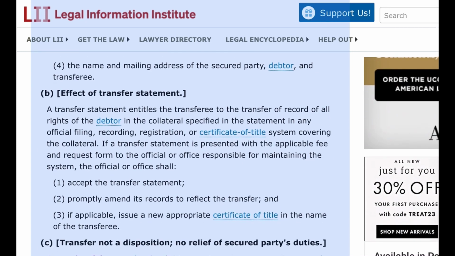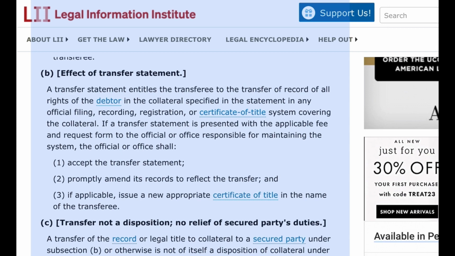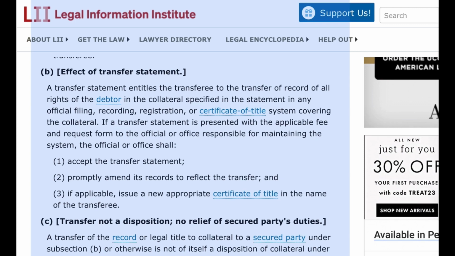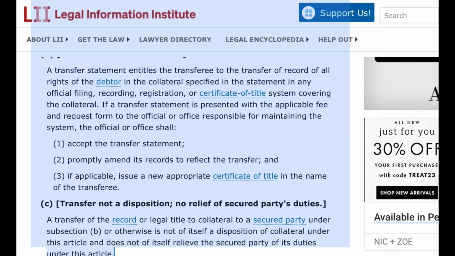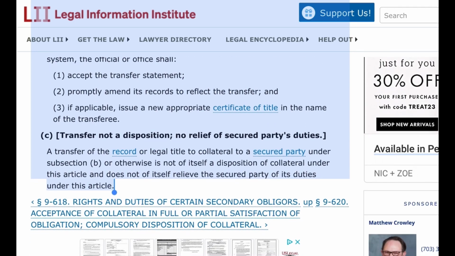B. Effect of transfer statement. A transfer statement entitles the transferee to the transfer of record of all rights of the debtor in the collateral specified in the statement in any official filing, recording, registration, or certificate of title system covering the collateral. If a transfer statement is presented with the applicable fee and request form to the official or office responsible for maintaining the system, the official or office shall 1. Accept the transfer statement. 2. Promptly amend its records to reflect the transfer, and 3. If applicable, issue a new appropriate certificate of title in the name of the transferee.